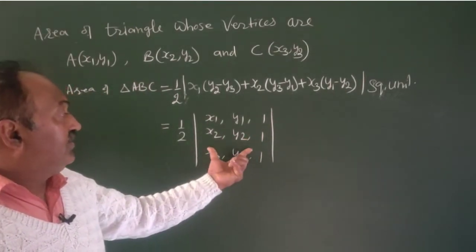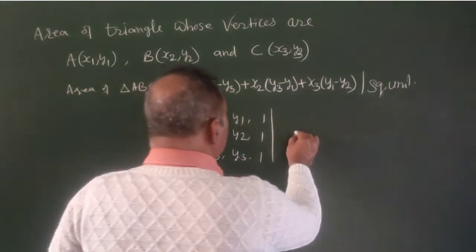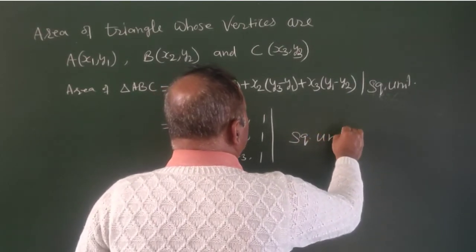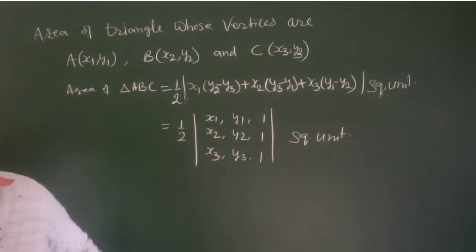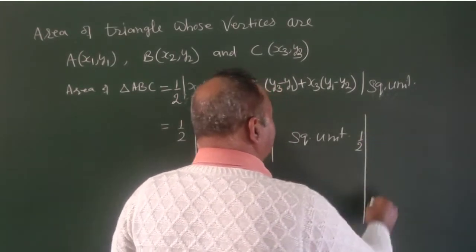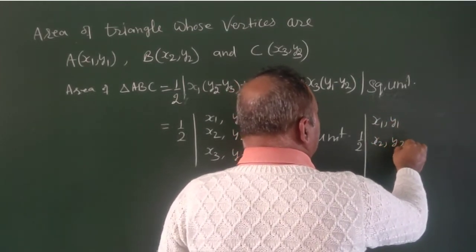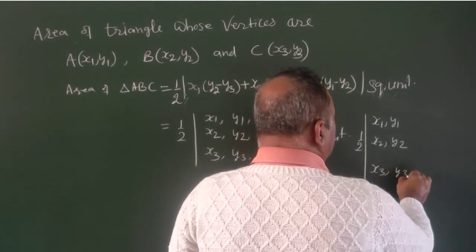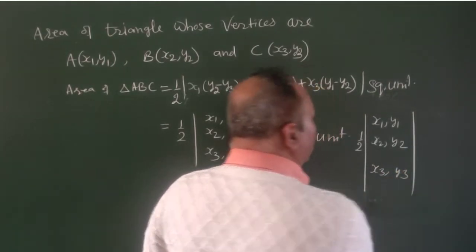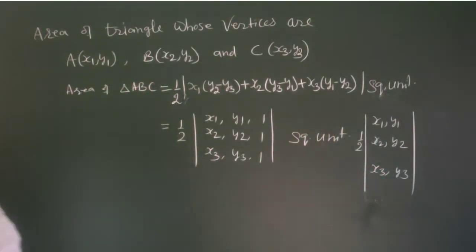After calculating this matrix and taking modulus, we get square units. This is also the procedure to find the area of the triangle. And from a computation point of view, the area can be calculated like this: 1 by 2, right here x1 y1, right here x2 y2, and right here x3 and y3. This is the shortcut trick to find the area of the triangle. 1 by 2 and write like this.